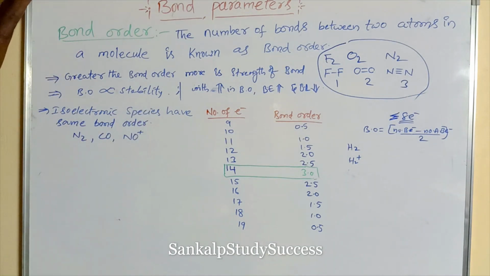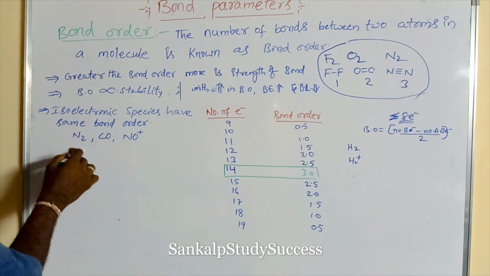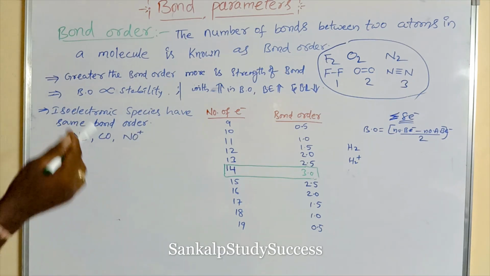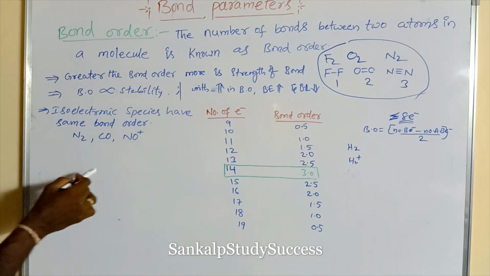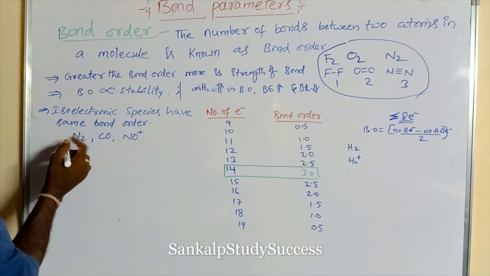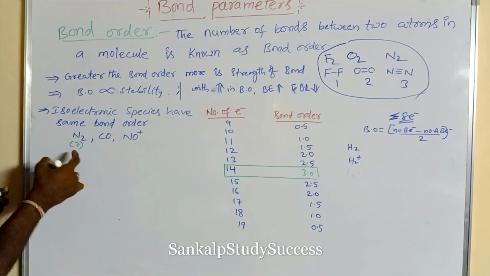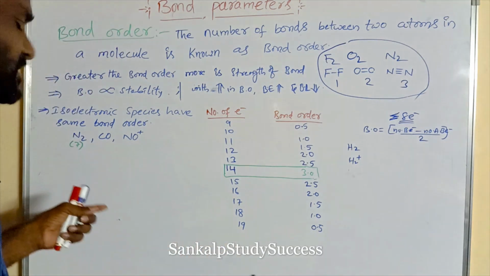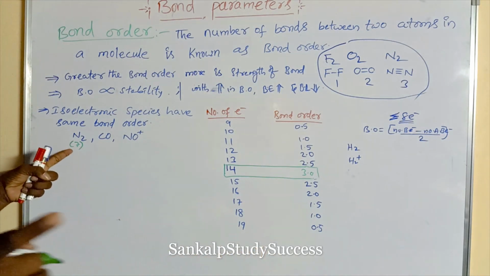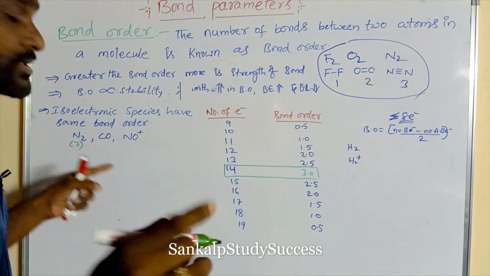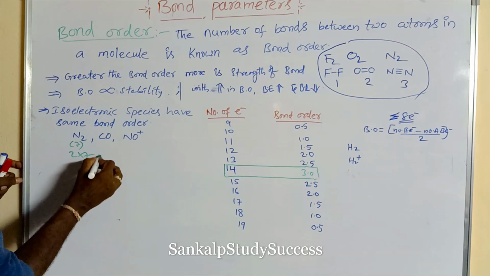Isoelectronic species have the same bond order. What are isoelectronic species? They can be atoms, molecules or ions containing the same number of atoms with the same number of electrons. Here nitrogen has atomic number 7, so the number of electrons is equal to the atomic number, 7. There are 2 nitrogens, 2 sevens are 14. It contains 14 electrons.